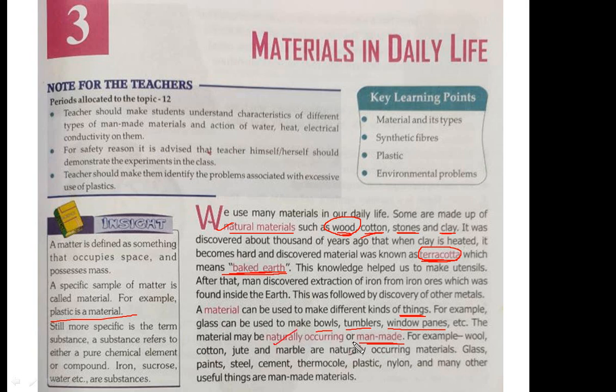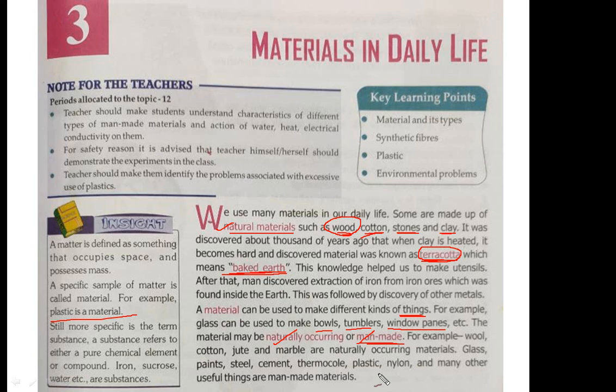One is naturally occurring, one is man-made. So, for example, wool, cotton, jute, marble, these are naturally occurring material. Glass, paints, steel, cement, thermocol, plastic, nylon. These are the examples of man-made material. So again, there are two types of material. First one is naturally occurring, second one is man-made.